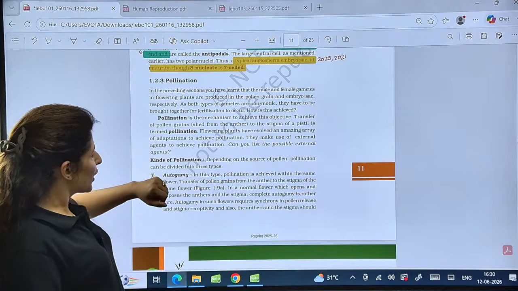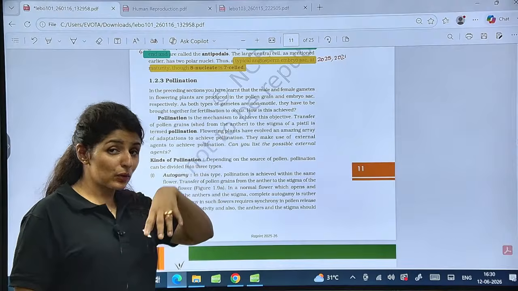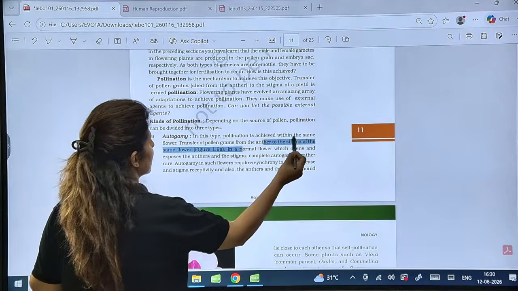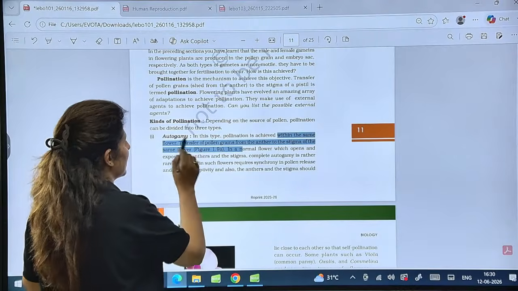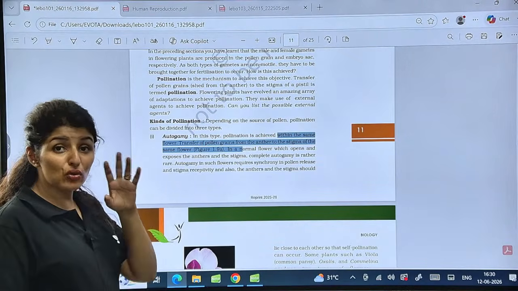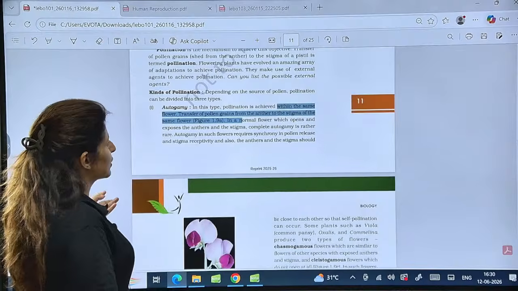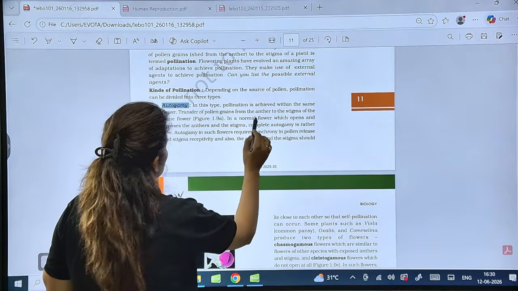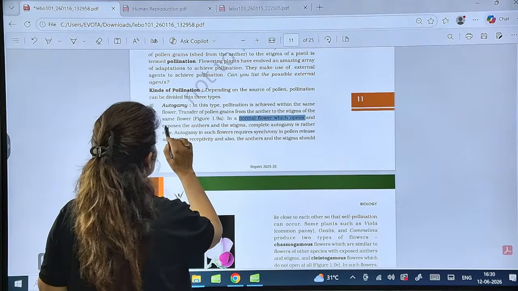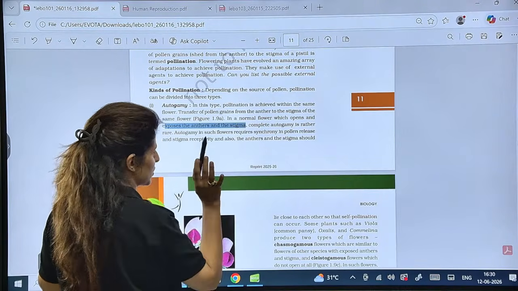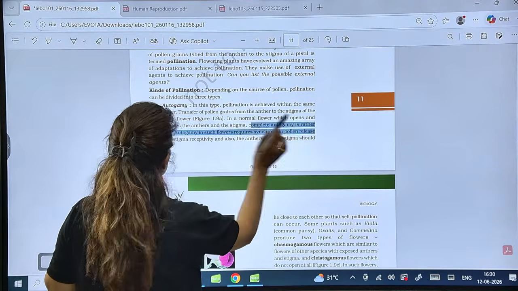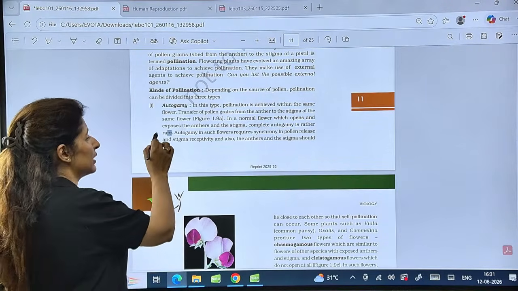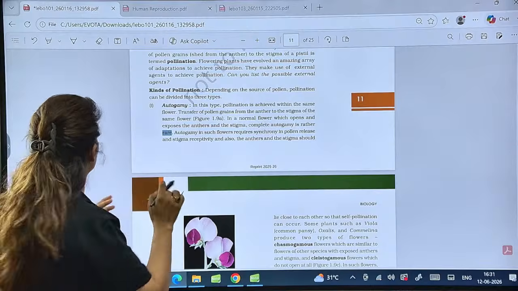Then coming on to pollination, where the pollen grains are going to transfer from anther to the stigma. If it occurs within the same flower, then this is known as autogamy, which is true self-pollination. For autogamy to occur, normally anther and stigma should be well exposed. Complete autogamy is rather rare. Remember this line, complete autogamy is rather rare. So these are the lines to be marked.